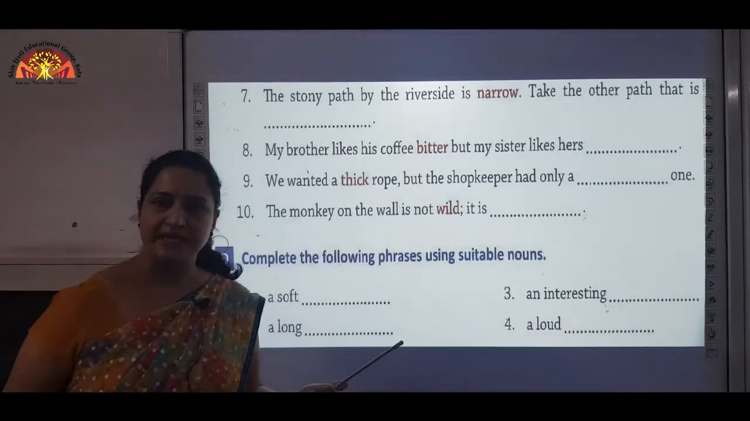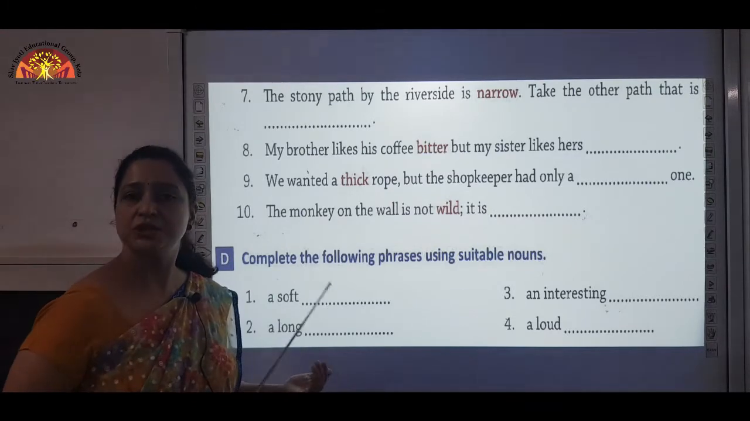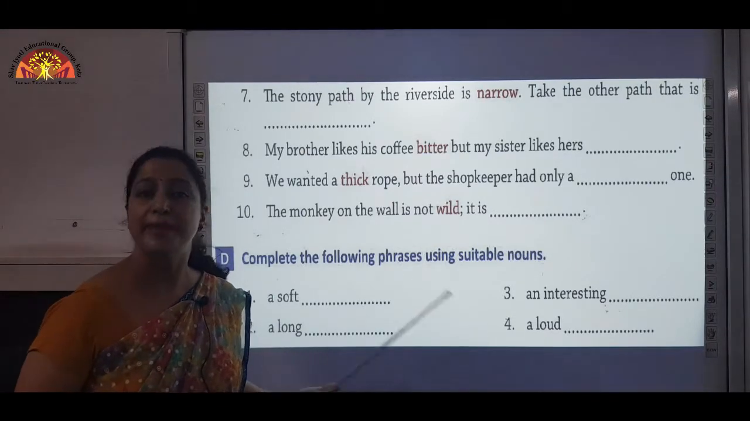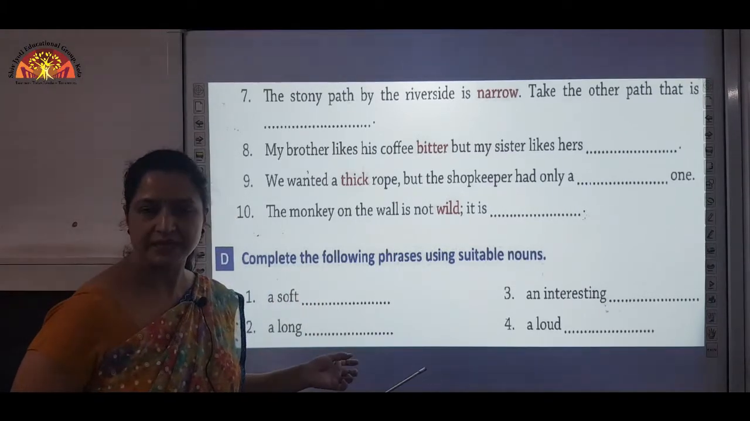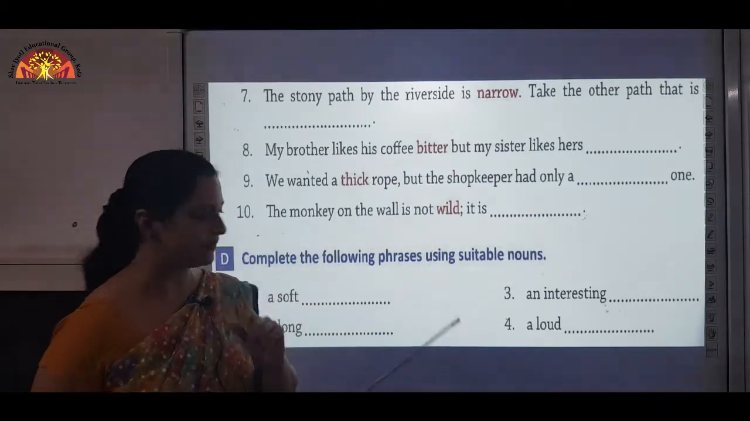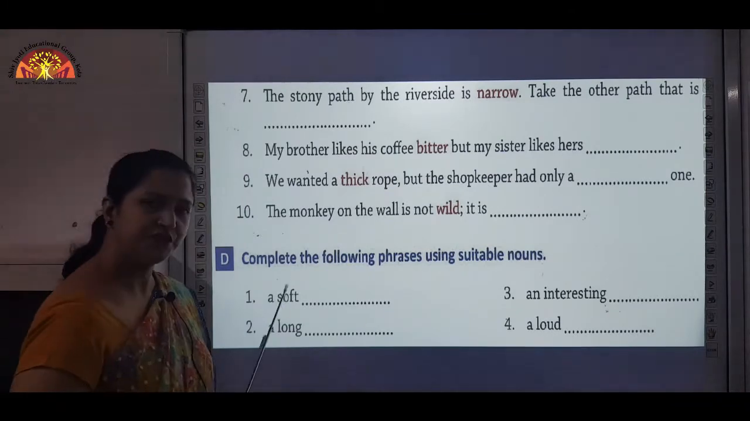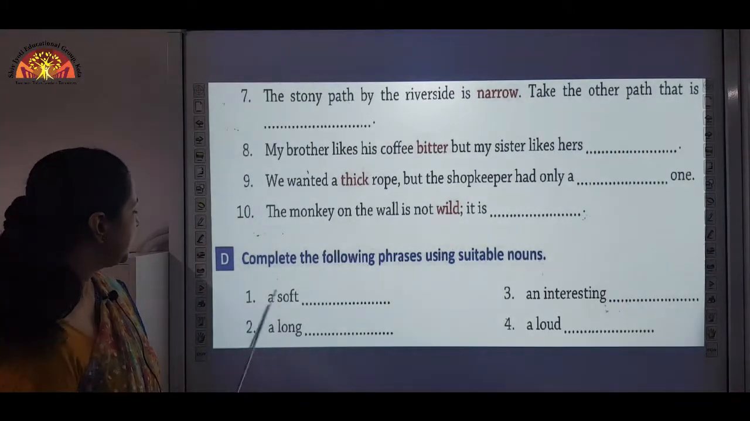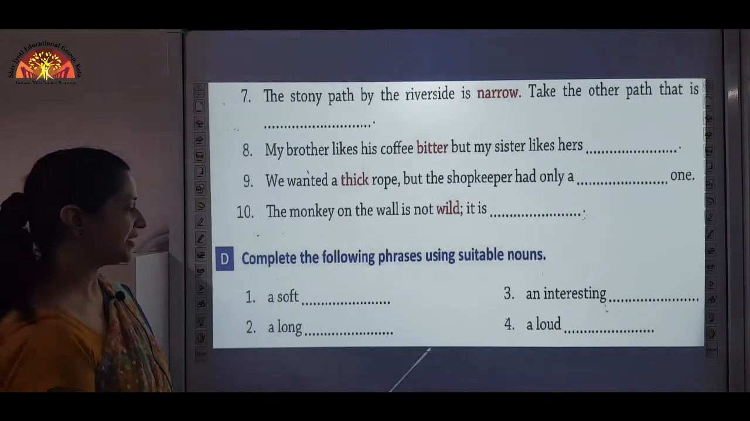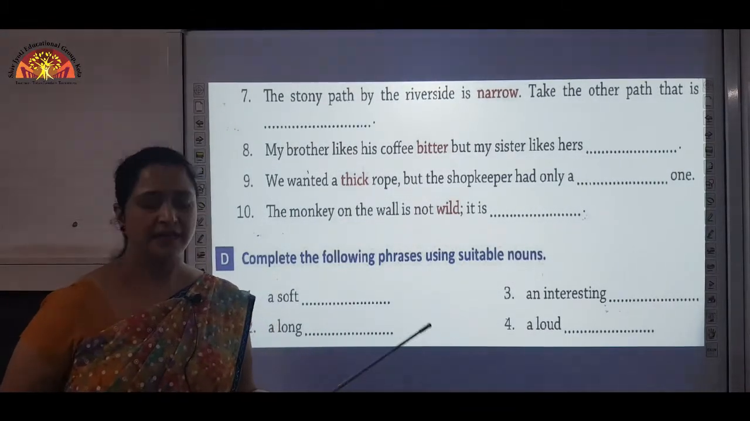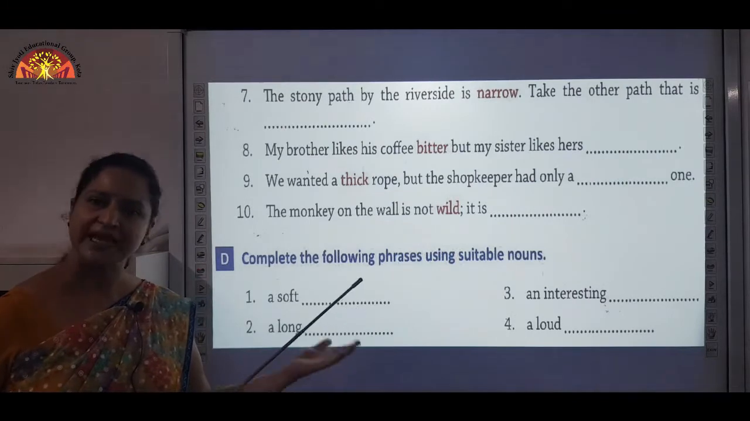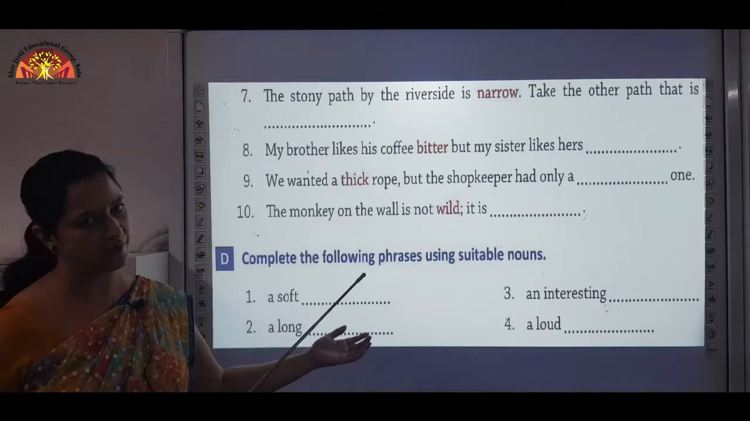So, you can write a soft feather, a soft kitten, a soft bed. Okay, these all are nouns. So, use appropriate nouns which you find suitable for this phrase or any phrase, just fill in the blanks. Number 2, a long dash. Now, a long road, okay, and a long rope, anything you can write, any noun over here.